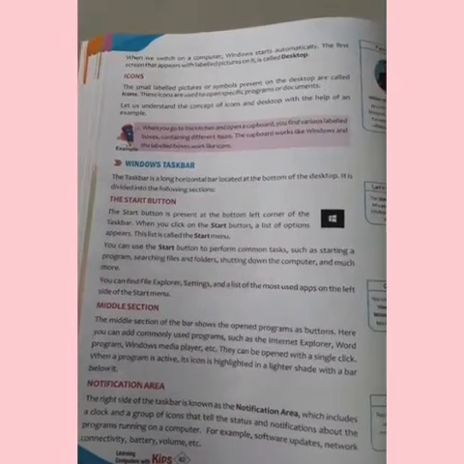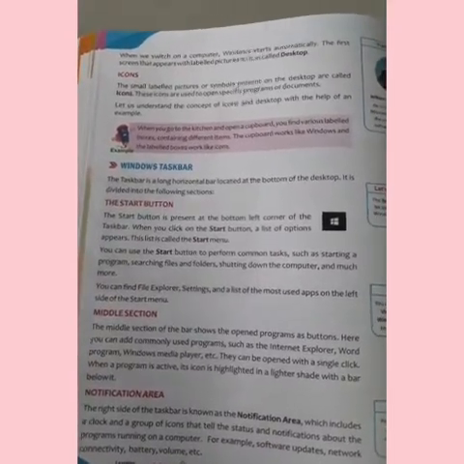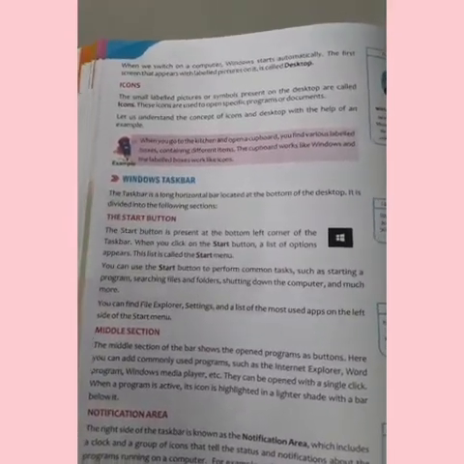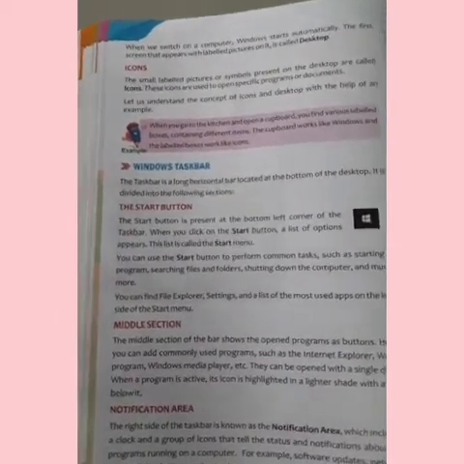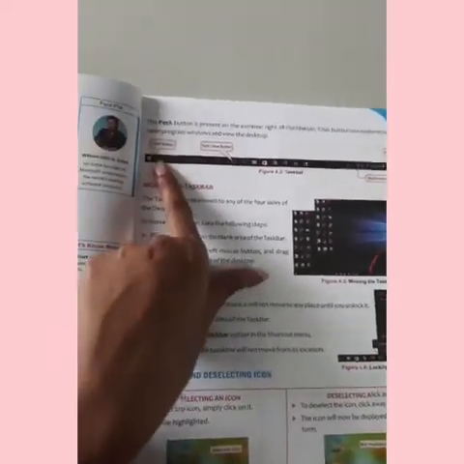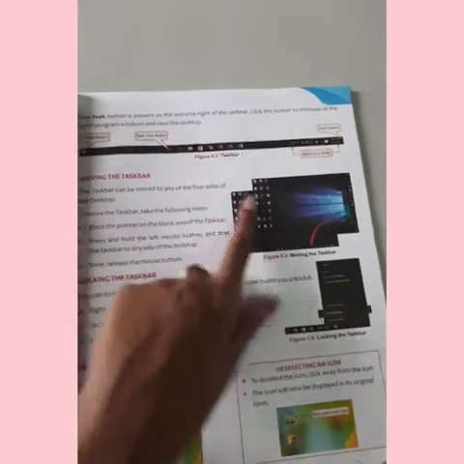The next point is the Windows taskbar. The taskbar is a long horizontal bar located at the bottom of the desktop. It is divided into the following sections: the start button, the middle section and the notification area. This one is your taskbar. As you can see, this is the taskbar at the bottom of the screen. This is the start button, this is the middle section and this is the notification area.